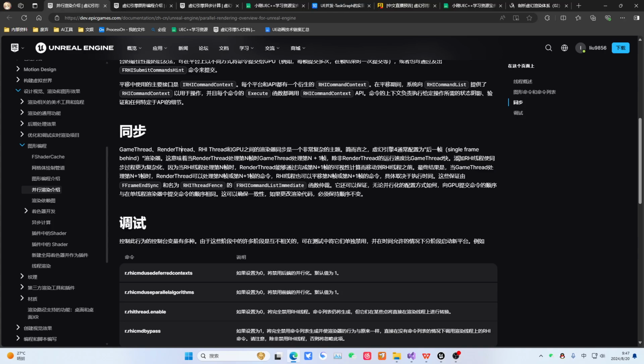Sometimes, for optimization purposes, to increase rendering parallelism and effects, we add an RHI thread. This makes the situation more complex. That is, when the RHI processes frame n, the render thread can prepare some content in advance. It can complete the visibility calculation for frame n plus 1 and move ahead of the RHI thread. So, in fact, when the game thread processes frame n plus 1, the render thread can process commands for frame n or frame n plus 1. So it depends on these execution times.